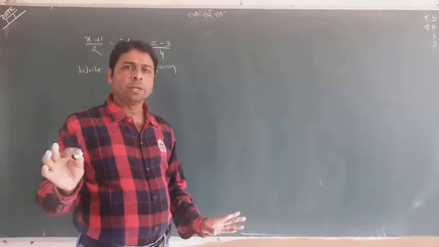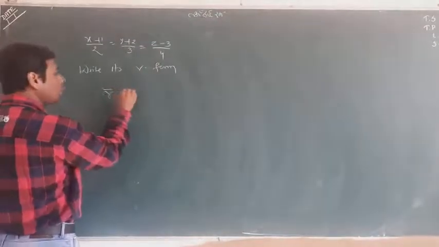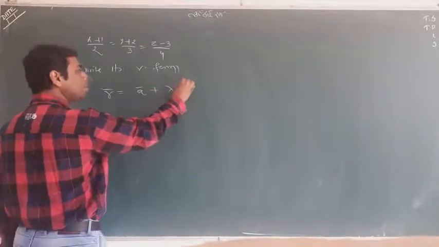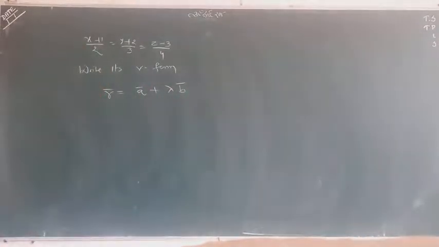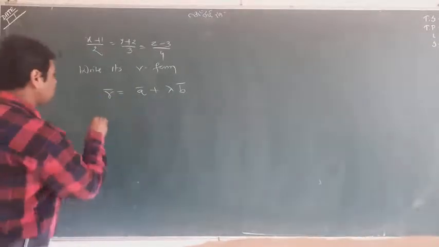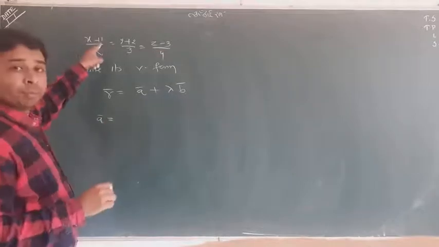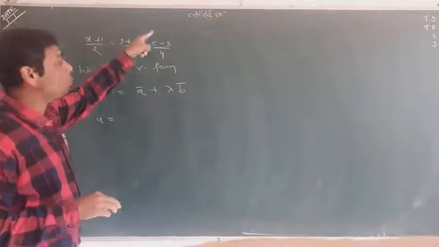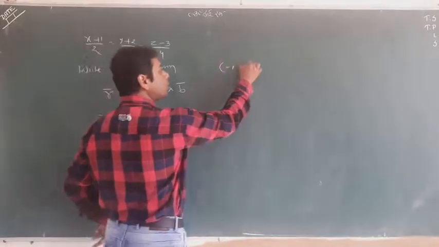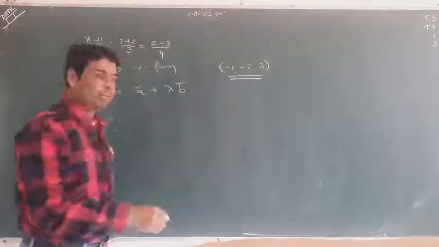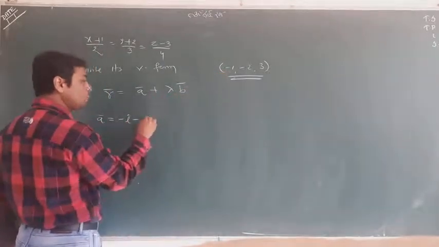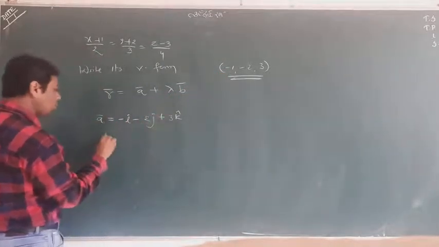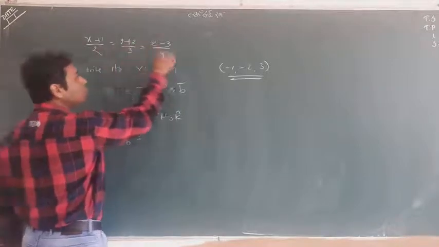Don't worry. What is the vector form? R equals a plus lambda b. I need two things, a and b. Now students, what is a, the point by which the line passes? The line passes through (-1, -2, 3). But it is a coordinate, so in a we write minus i, minus 2j and 3k. And what is b? The ratio. The ratio is 2, 3, 4; these are a, b, c.